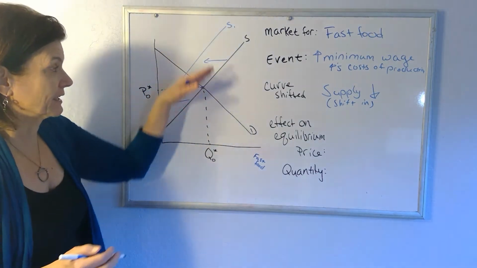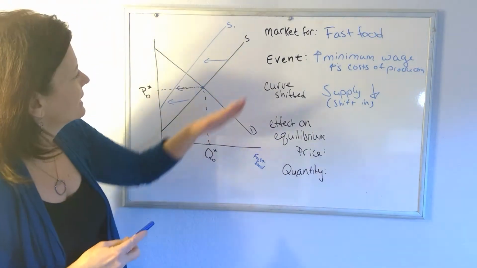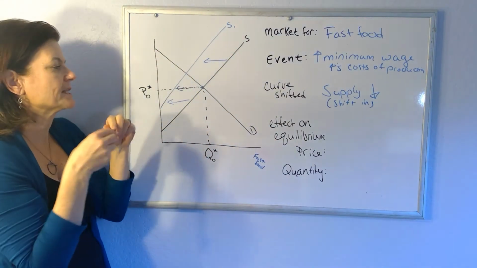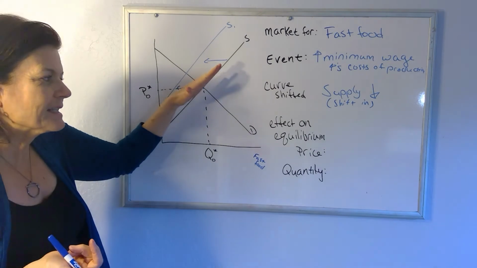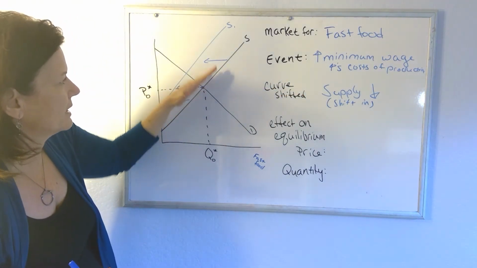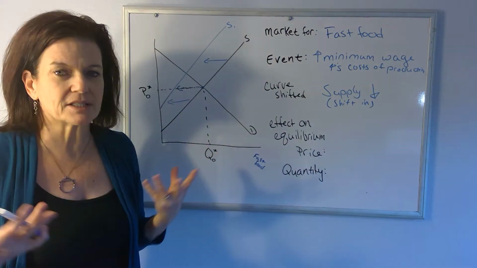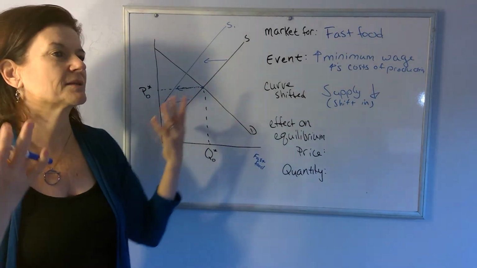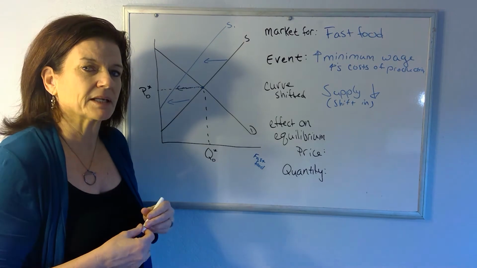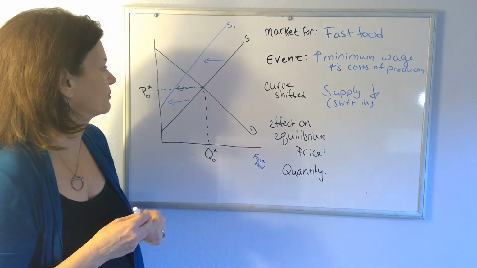It does kind of look like the supply curve's higher, which is what confuses people sometimes when you're shifting supply. A decrease in supply, it's a shift in the supply curve. You're less willing to supply at every price, but yeah, it is also saying my costs have gone up. So if you want me to produce the same quantity, you're going to have to pay me more money. So when we say a decrease in supply, we mean a decrease in willingness to supply. People are willing to supply less at every price, or for any quantity, you're going to have to pay them more money to get them to produce it. They are less willing to supply at the prices they were before.